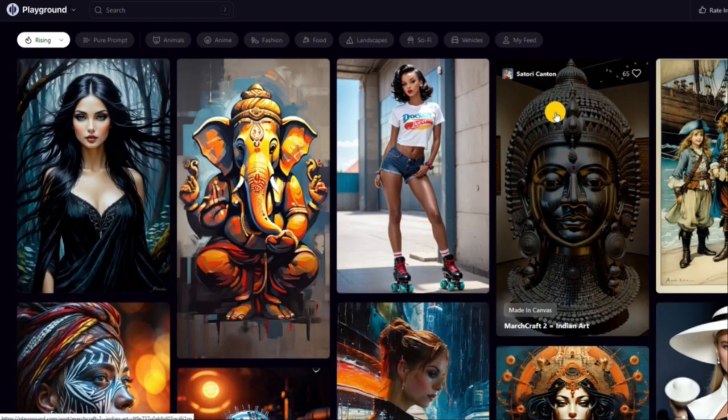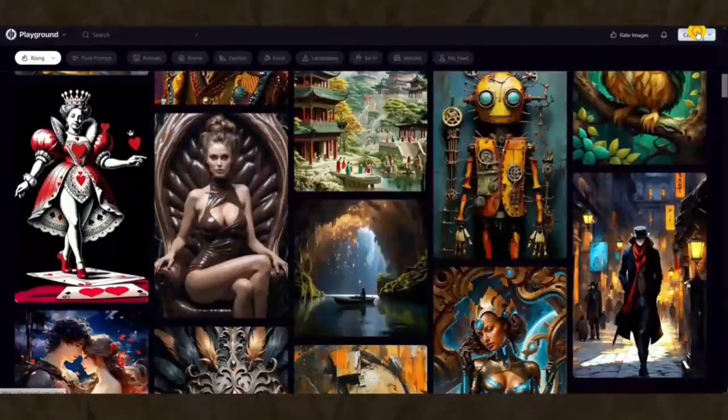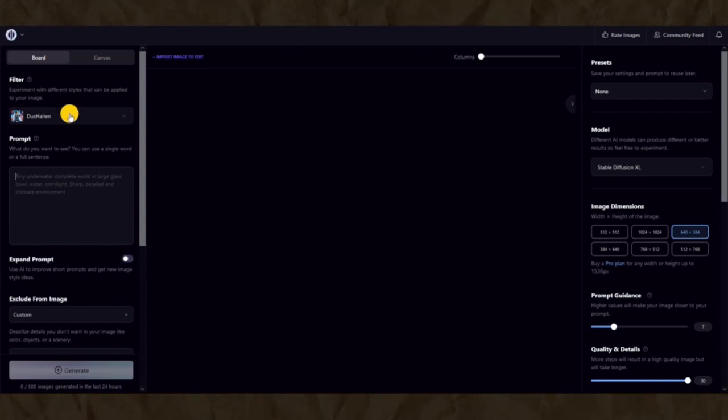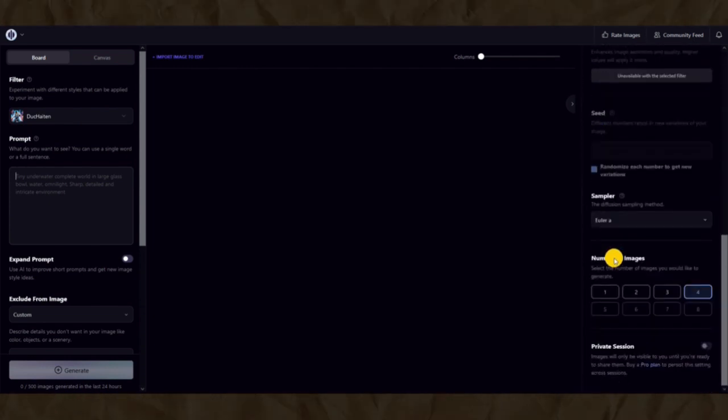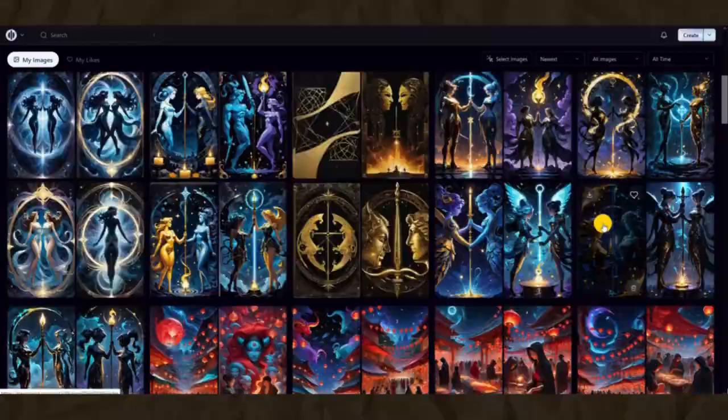So today I'll generate images using Playground AI. Simply click on create here, decide on your desired filter here, paste your prompt here and set the image dimensions on the right side. Below, select the number of images you want, and when everything is set, just click on generate. So I've generated all my images here, so I'll download them now.